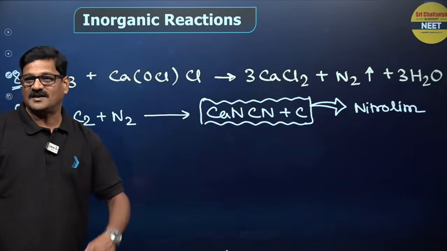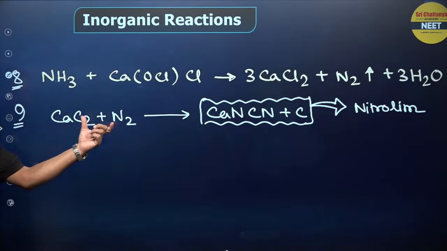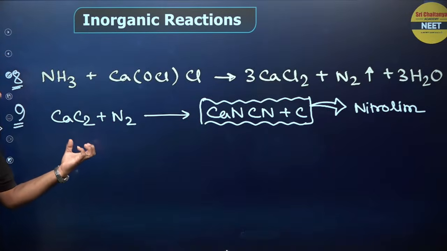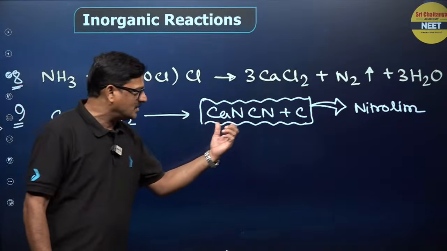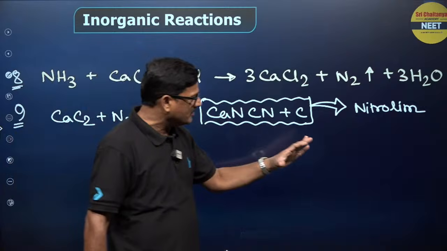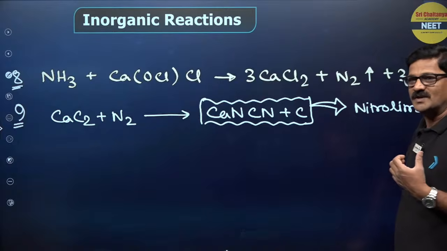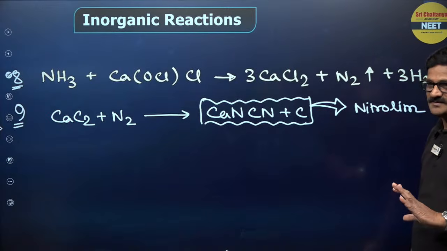Here also you will get nitrogen gas. And calcium carbide and nitrogen, that mixture gives rise to CaCN2 and carbon. This mixture is called nitrolim. It is used as a fertilizer, right?